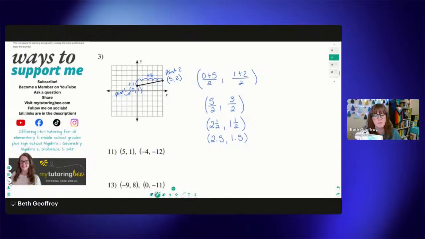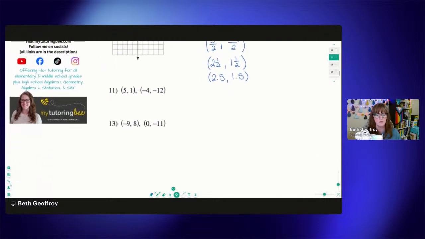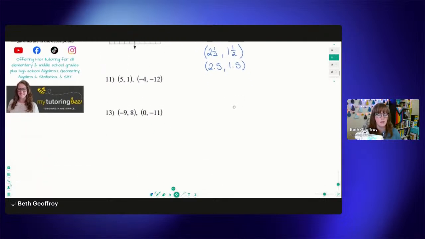And then let's go ahead and label that midpoint on our graph here. So we've got 1, 2, we want to go 2.5. And then we want to go up 1 and then just another half. So it looks like our midpoint is right there at 2.5, 1.5. All right, let's go ahead and go on down here to these. Now we'll do this first one.